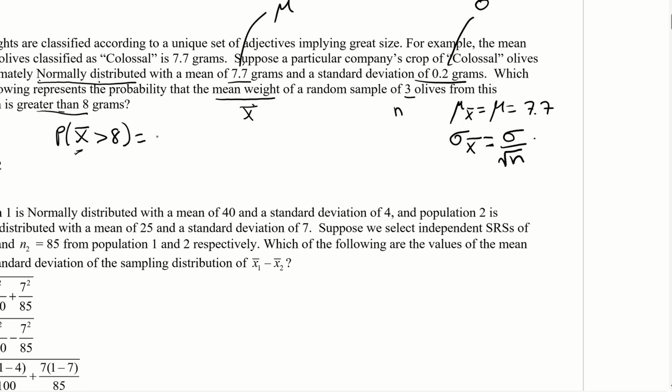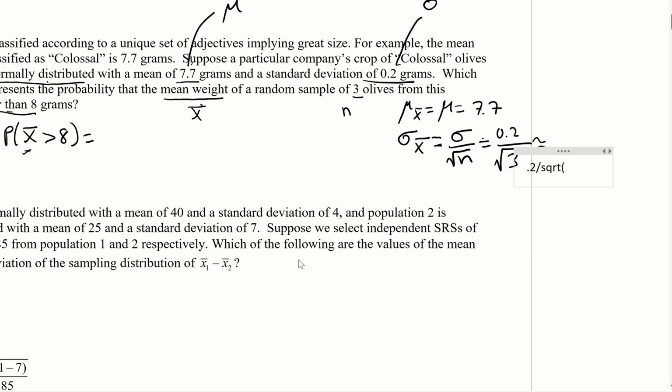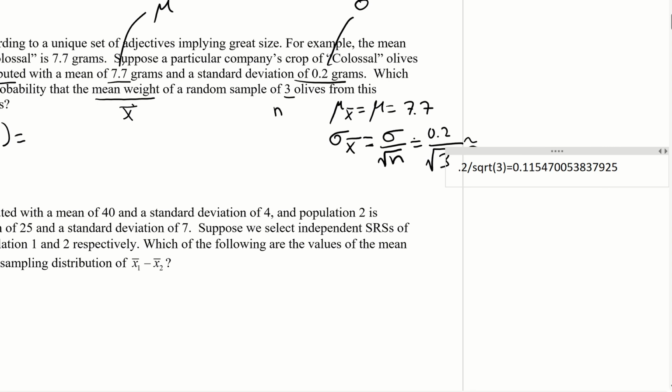So we got sigma over square root of n, that's 0.2, the standard deviation, divided by the square root of 3 olives. All right, so let's do that here. We got 0.115.